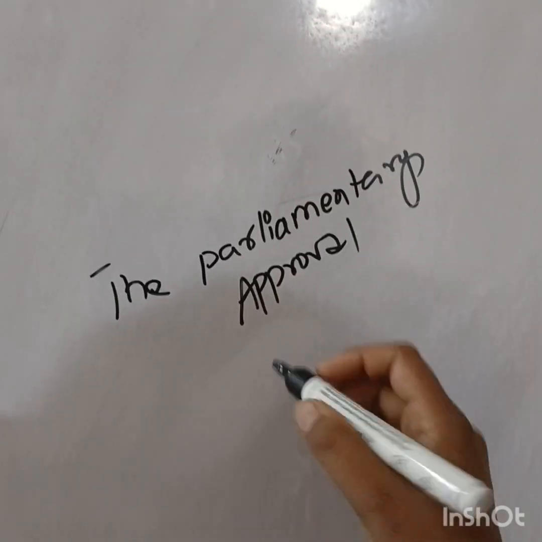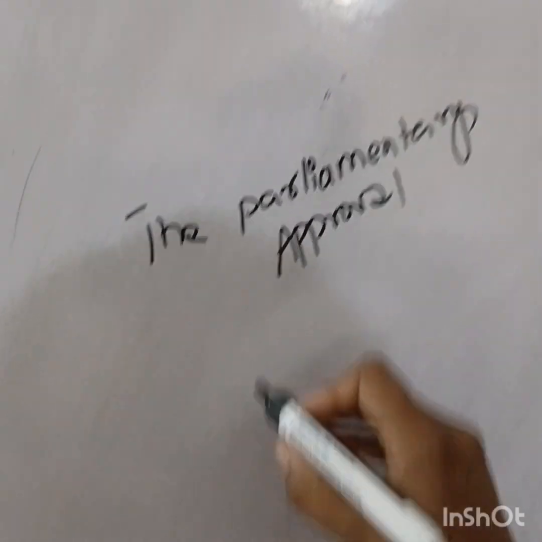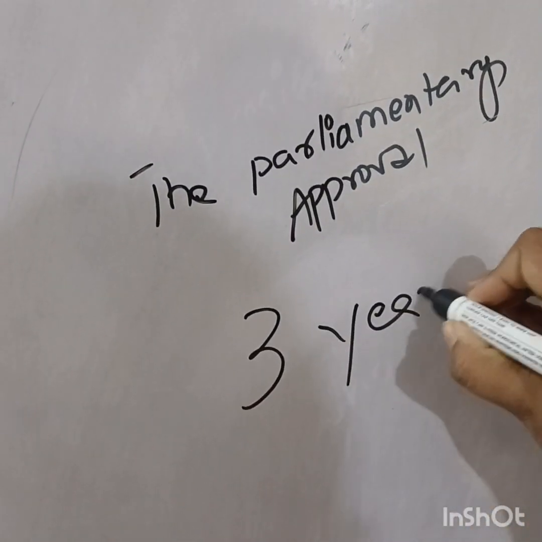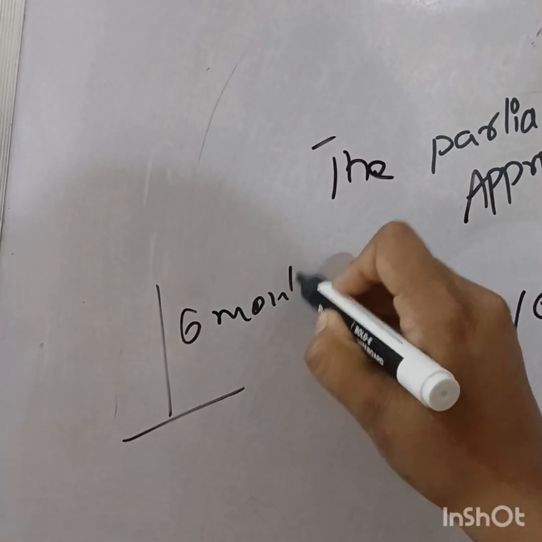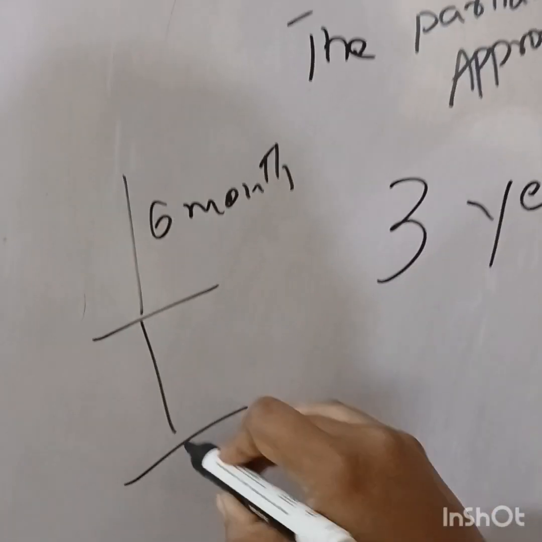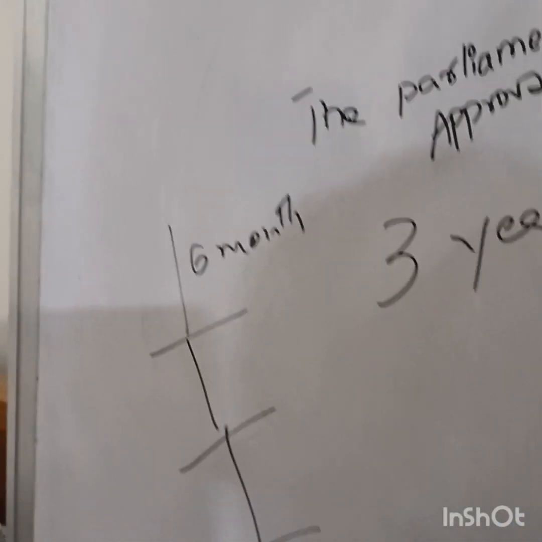And what is the maximum prescribed duration in the constitution, that also we saw, that is 3 years, right? And for every 6 months, it has to take periodical approval of the parliament.